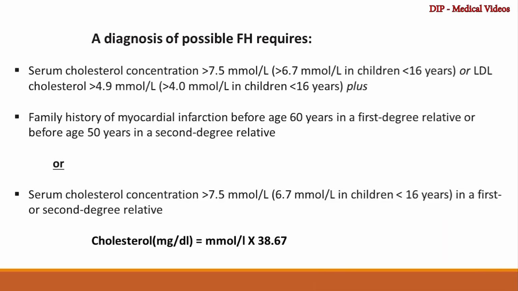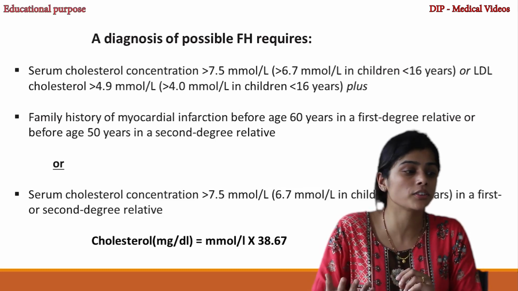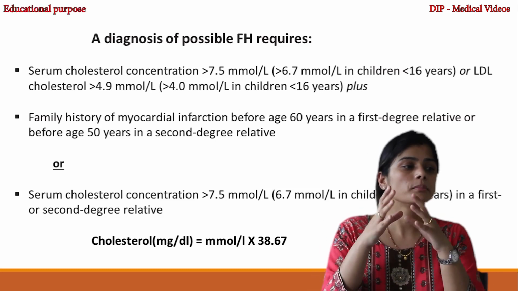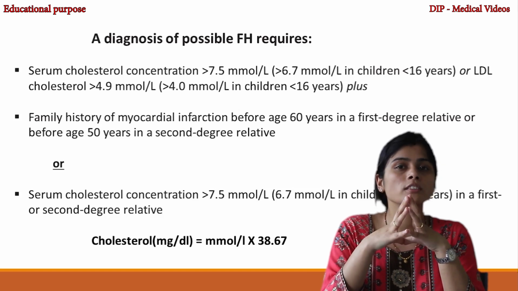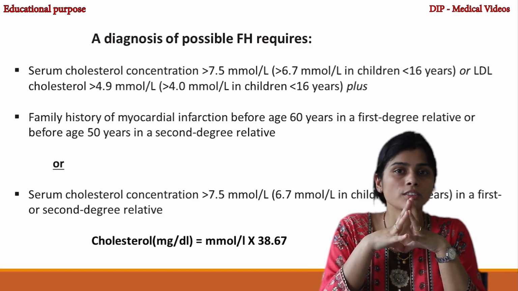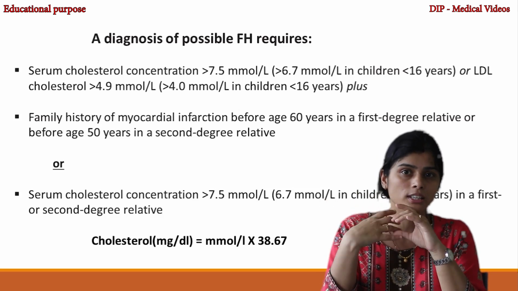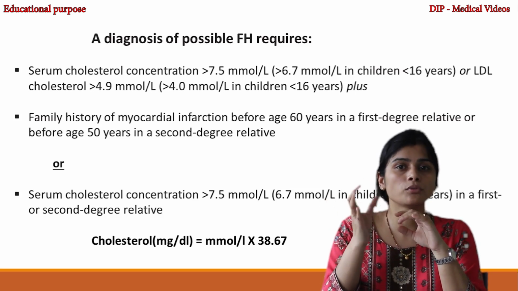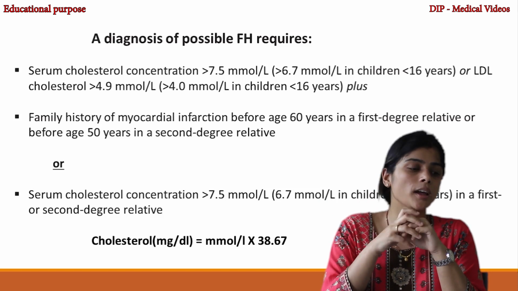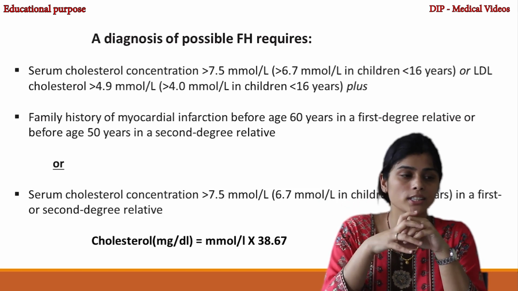I've already talked about familial hypercholesterolemia. So familial hypercholesterolemia is mainly diagnosed if the patient is at risk, that is possible familial hypercholesterolemia or definite familial hypercholesterolemia. Possible is whenever your serum cholesterol level is more than 7.5 millimole per liter, which is usually more than 290 milligram per deciliter. Millimole of cholesterol is converted into milligram by multiplying it by 38.67.